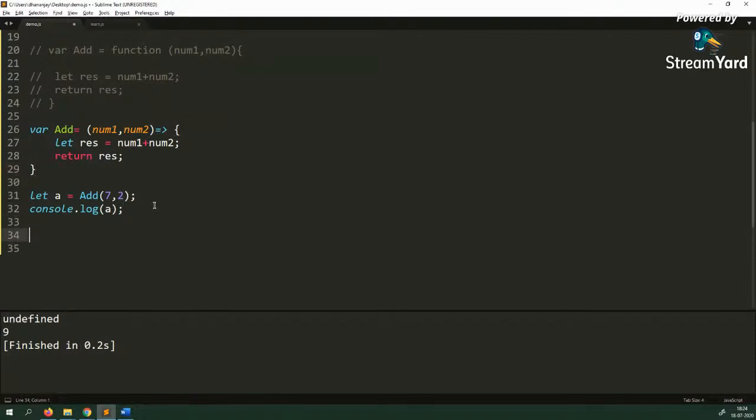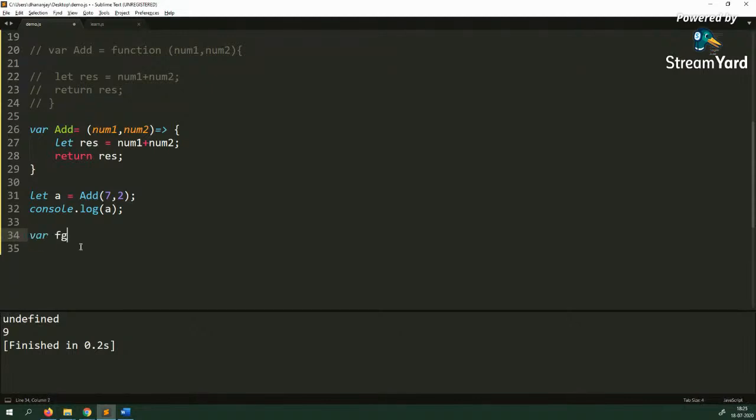An arrow function has certain things. For example, if an arrow function has only one parameter, like here you are passing two arguments, you can get rid of the small brackets.